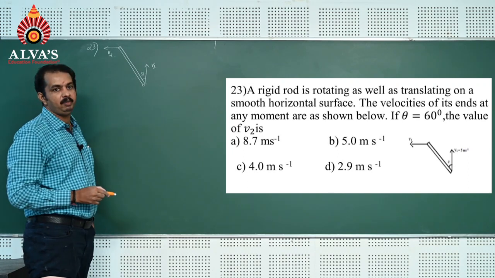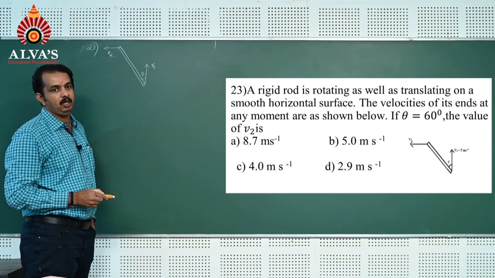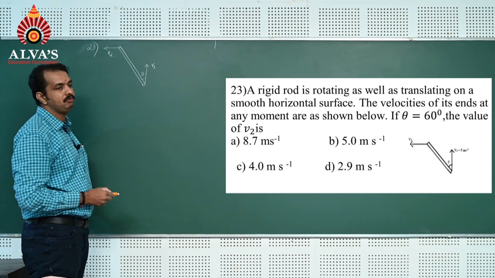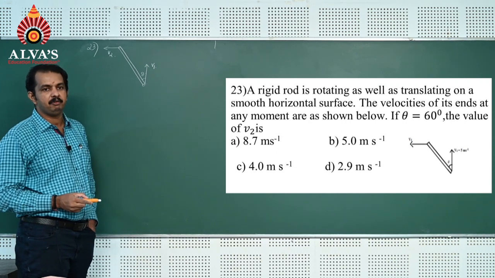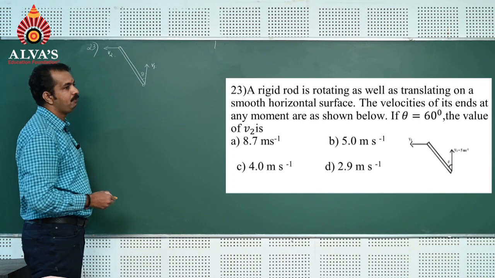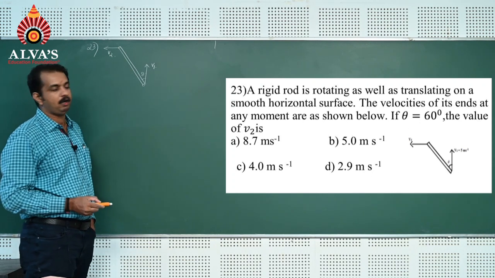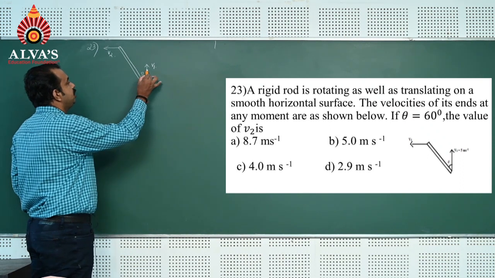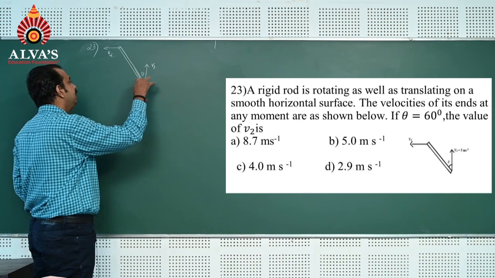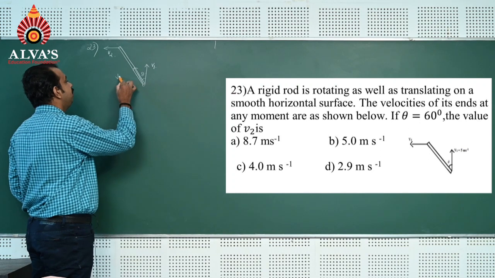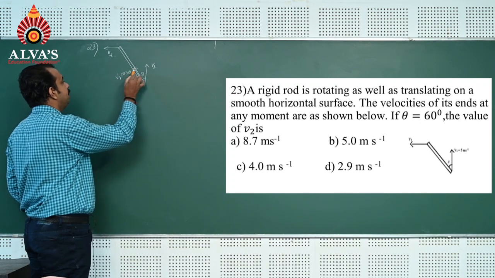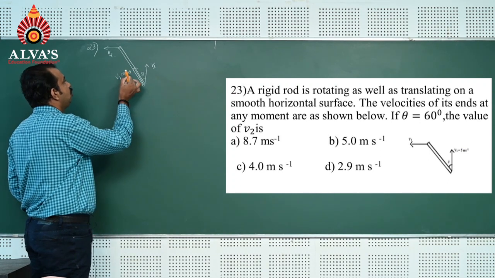To work out this problem, you know that velocity along the length of the rod at any instant of time is the same. So we should find out the velocity of these ends along the length of the rod. Component of this one along the length of the rod is V1 cos theta.